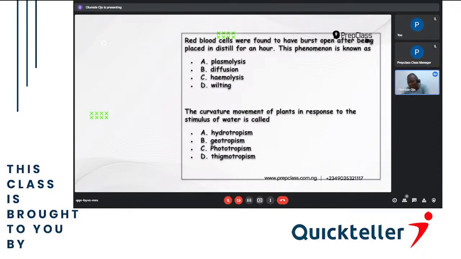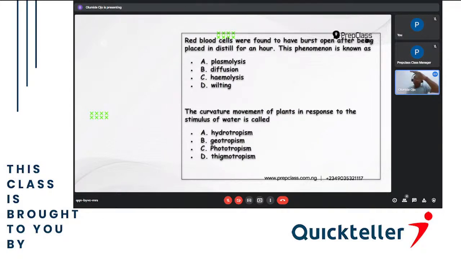Hydrotropism is the response to stimulus due to water. Geotropism is when you are responding due to gravitation. That means if you plant any seed, when they are growing, the root will move towards the ground, and the shoot will move away from the ground.